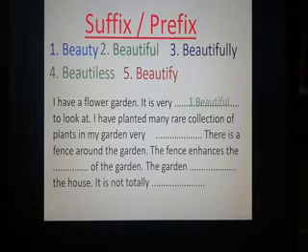How have I planted the rare collection of plants? How? If you make a question using how, then you will get an adjective or adverb. If you use how for a verb or an adjective, then you will get an adverb. Here, how you planted. You are asking how it is planted. So you must use here an adverb, beautifully.